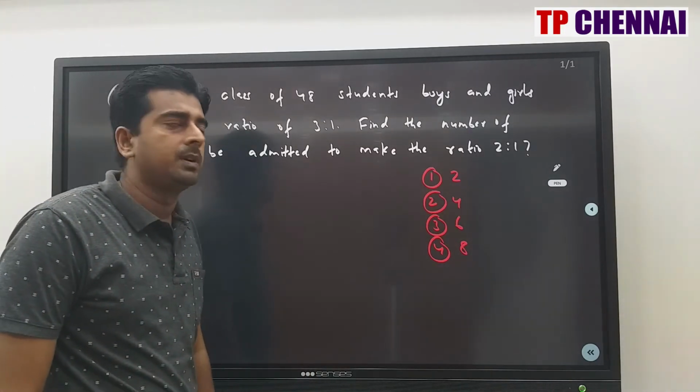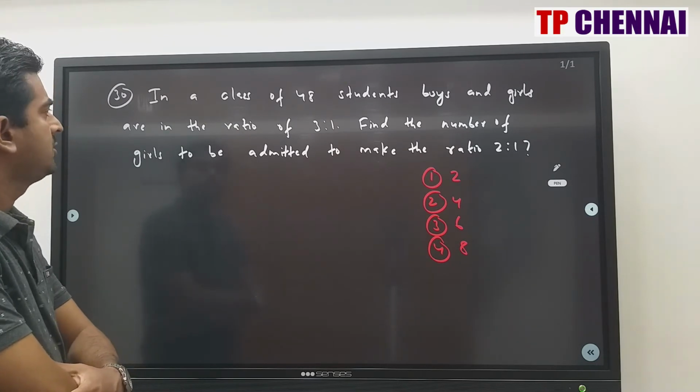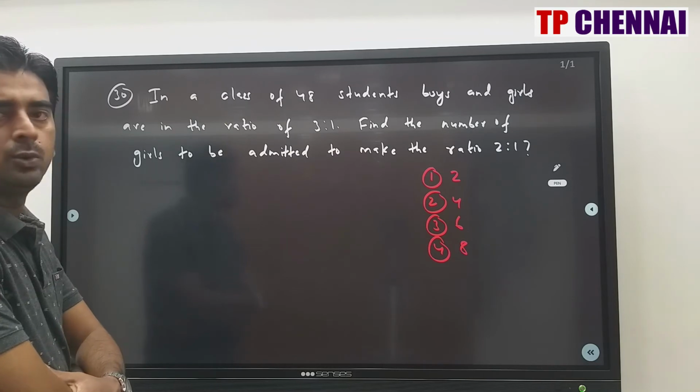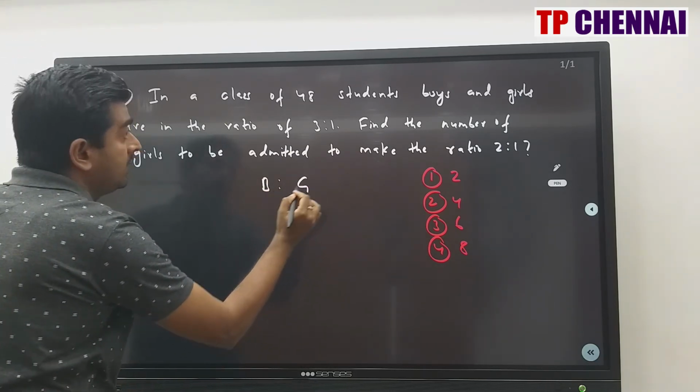So now we'll see question number 30. In a class of 48 students, boys and girls are in the ratio of 3:1. Find the number of girls to be admitted to make the ratio 2:1. So boys and girls, what is the initial ratio?